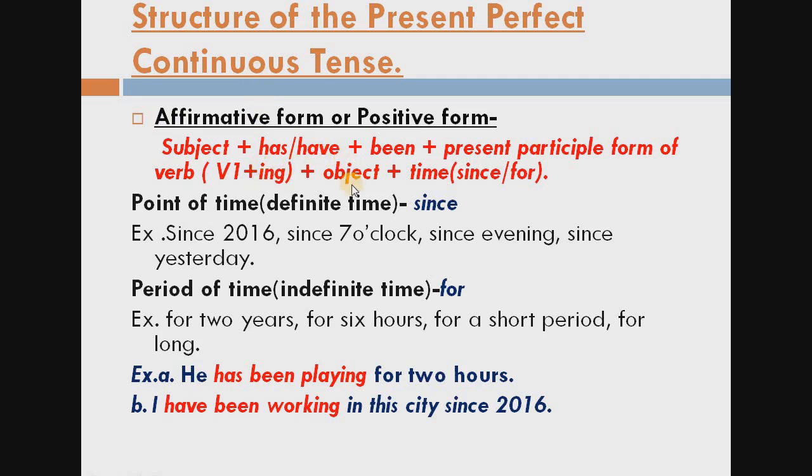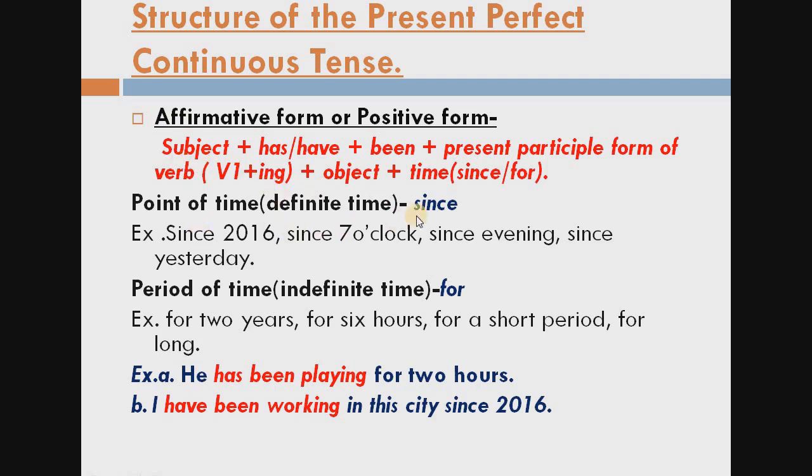Then object, and one thing also, students, always remember, in this sentence time is also given, and for the time you have to use since or for. Okay, this is the formula. Start with the subject for the positive form, subject, has or have according to the subject, then been, then verb first form ing, then object, then time. And for the time you can use since or for.